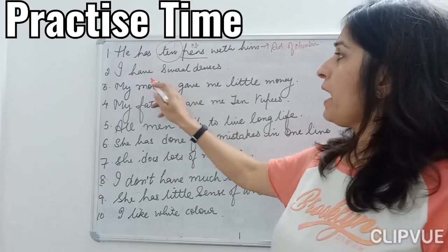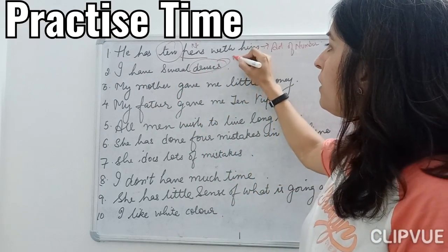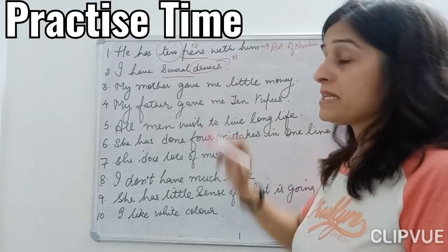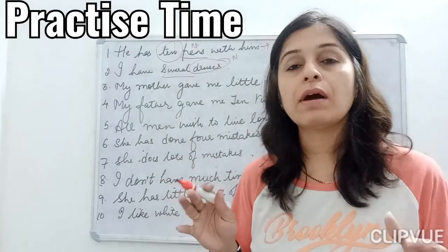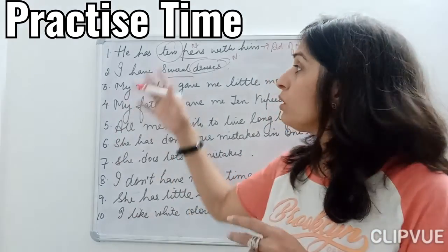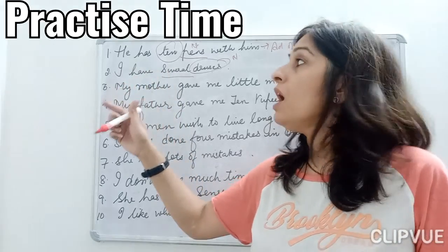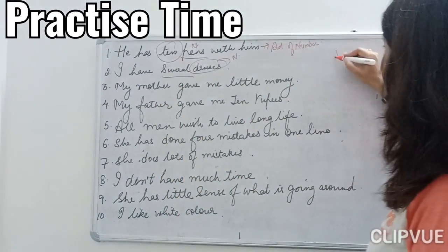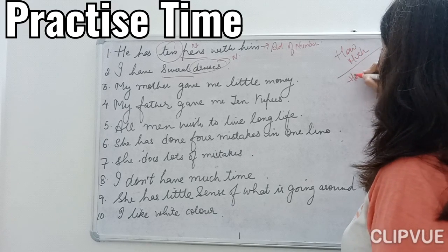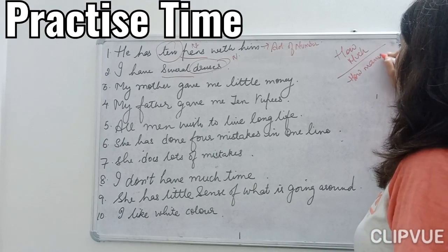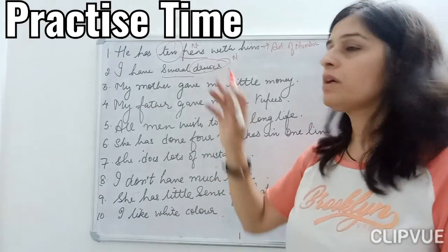Next, I have several dresses. Fine. Dresses is my noun here. Several dresses. You will say, ma'am, several comes for the quantifiers also and several comes for the number also. Now look at the sentence, children. See, read the sentence and understand it. Ask a question. I have said how much and how many. Okay, now see, let's ask. I have several dresses. Now you can count dresses.